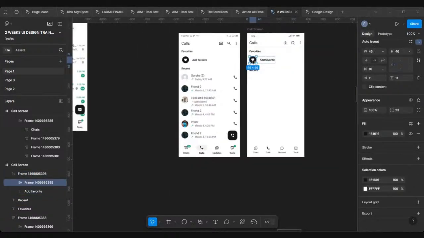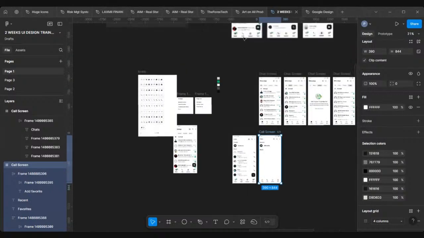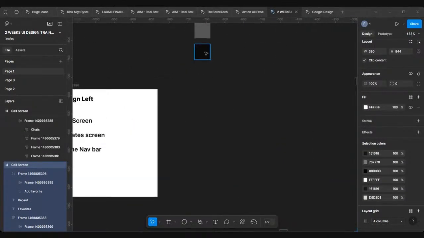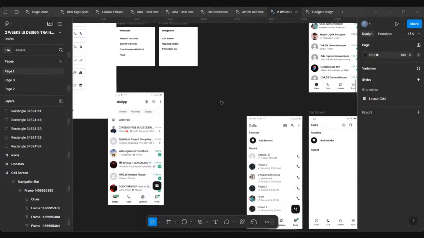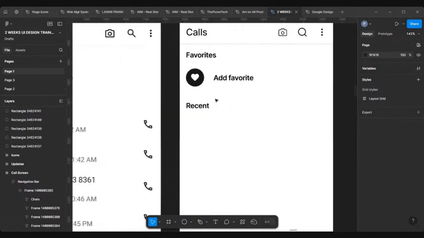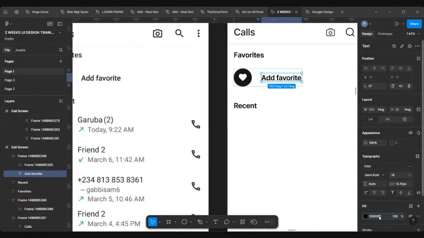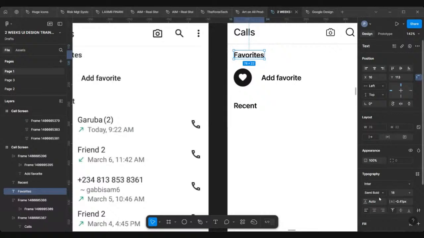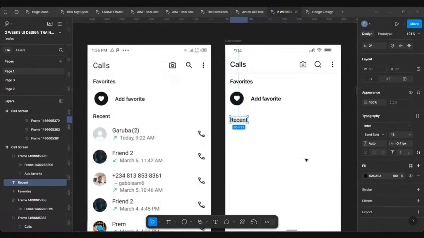Let me go to my color palette, because that dark is looking like I'm using the normal black, but I don't use normal black. I'll select this one, come over here, and copy that color code, Control C. I want my black not to be exactly black, you understand? So I'll double click that and select. Normal black code is 000000, just like white is F into 6 places. But I don't want to use pure black, so I'm changing that. Control V, I'm pasting that color code. So we have our recent.